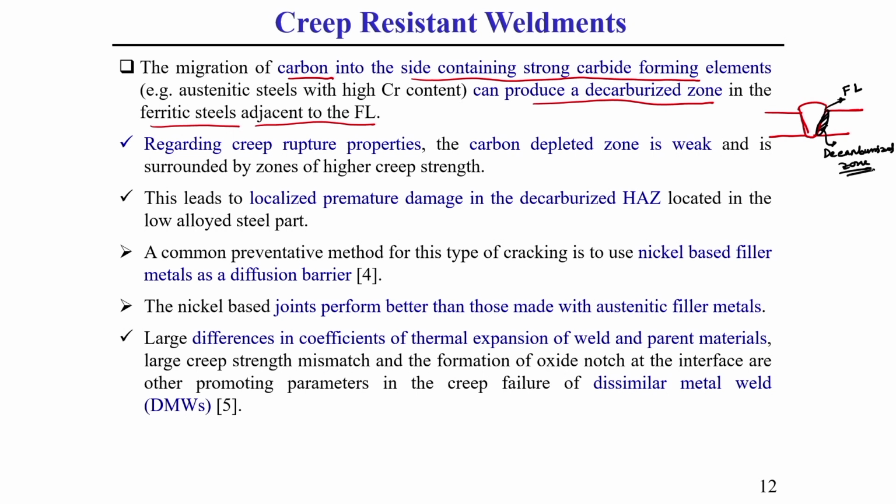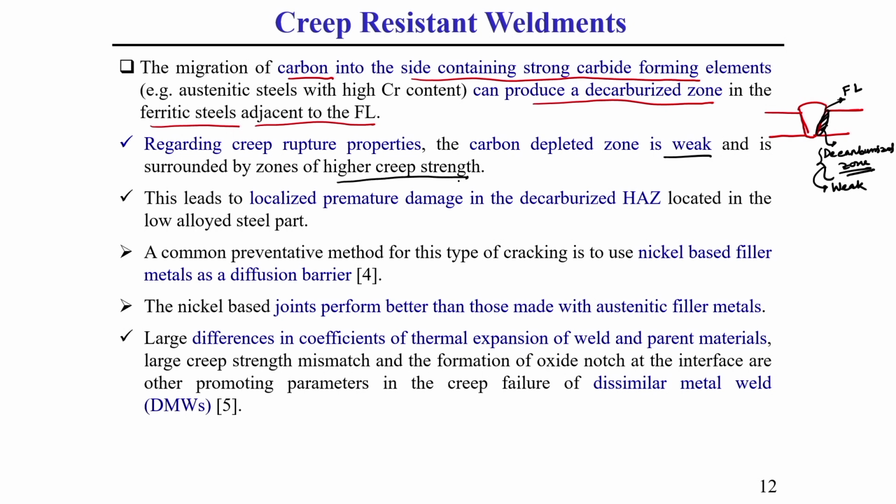Okay. Regarding creep rupture property, one thing you should keep in mind: this carbon depleted zone is weak. This decarburized or carbon depleted zone is generally weak and is surrounded by a zone of higher creep strength.